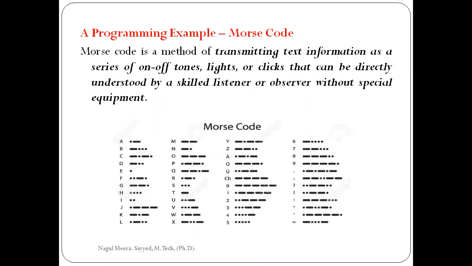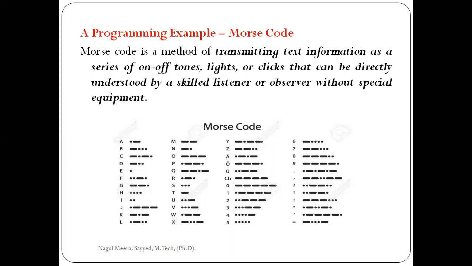Coming to our example program, that is Morse code. What is the meaning of Morse code here? Morse code is a method of transmitting information as a series of on-off tones or lights or clicks that can be directly understood by a skilled listener or observer without special equipment.